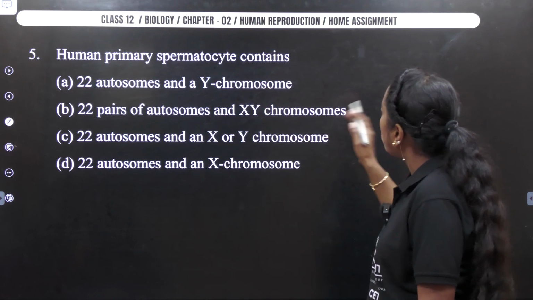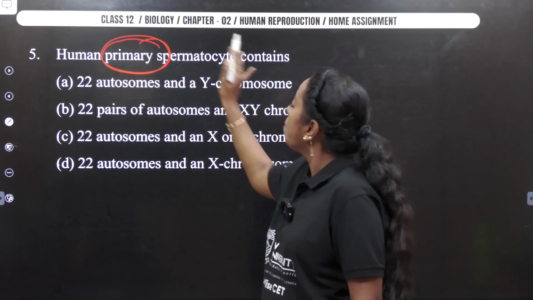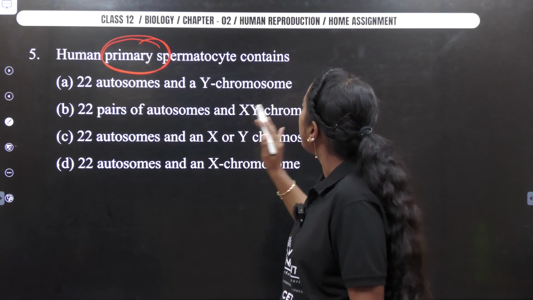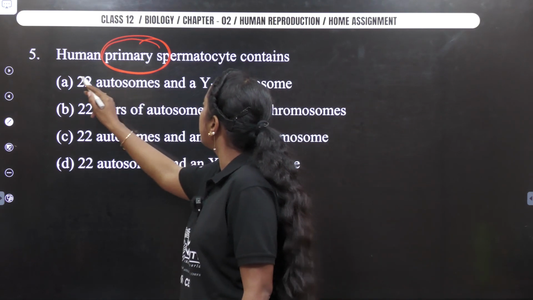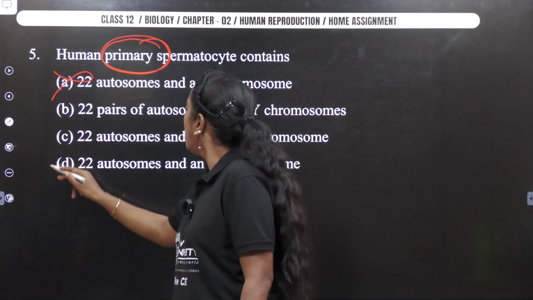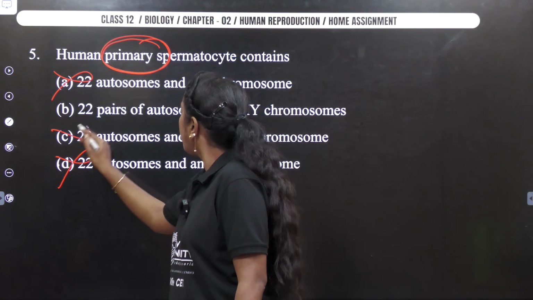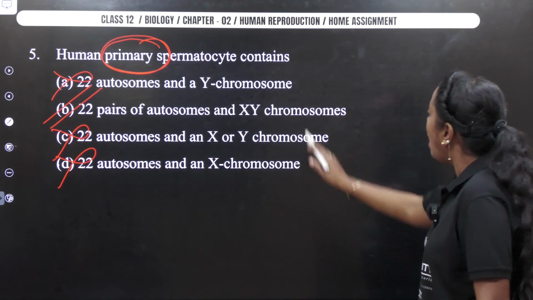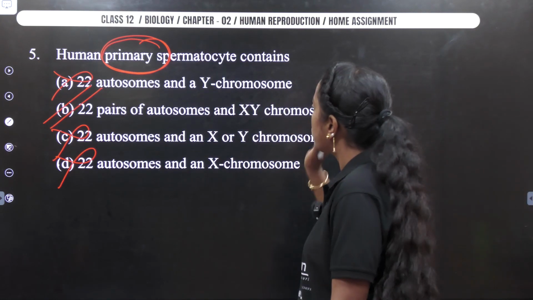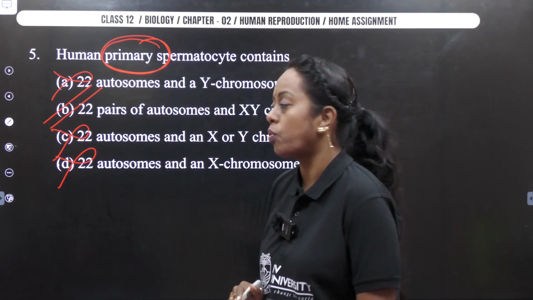22 pairs of autosome. Because I'm talking about primary, they have not undergone meiosis. So it should be 22 pairs with X and Y. So it just says 22 autosome, wrong. Here also 22 autosome, wrong. 22 autosome, wrong. So my answer becomes 22 pairs of autosome and XY chromosome. So thereby my answer becomes what? Option B for this particular question.